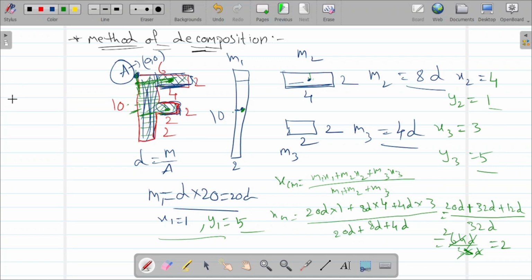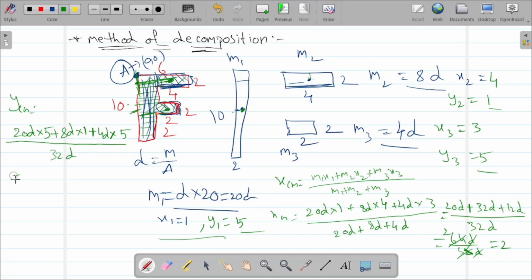That means y center of mass equals m1, which is 20d, into y1 which is 5, plus m2, 8d, into 1, plus 4d into 5, by this total. What is the total?